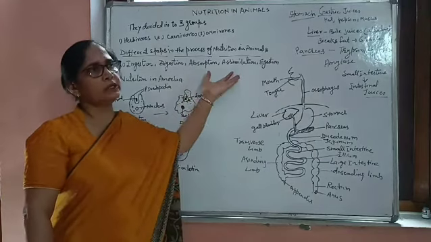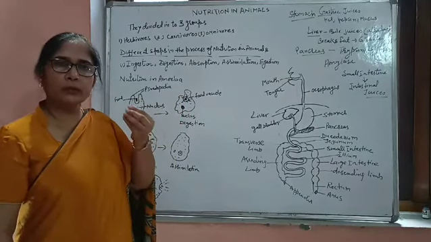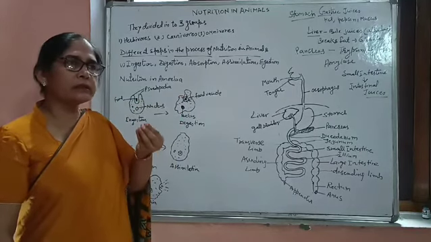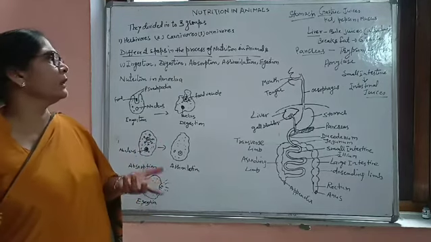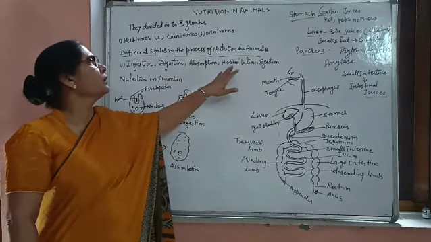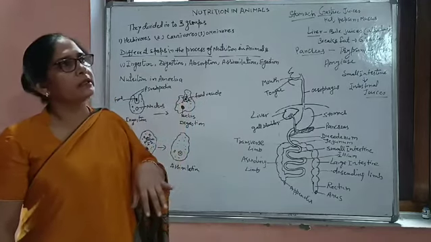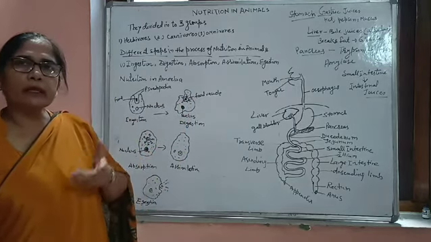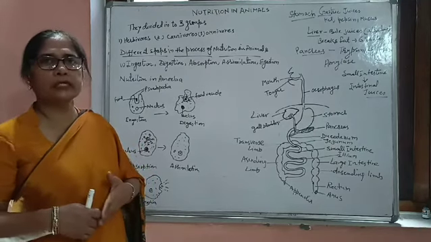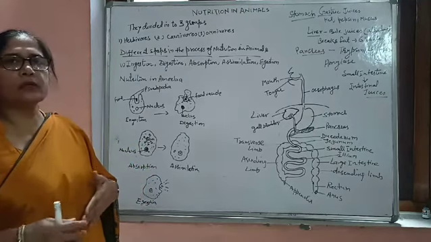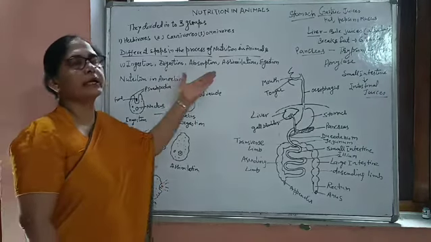And next is the assimilation. When these nutrients are digested or broken into the simple form, they are absorbed by the body, and then they are taken into the bloodstream inside the body. That is known as absorption. Assimilation: when these nutrients are present inside the blood after absorption, they react with the oxygen which is coming from respiration, or simply we can say oxygen is oxidizing that food particle or the nutrients and releasing energy, that is known as the assimilation.